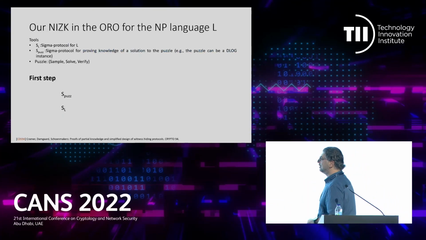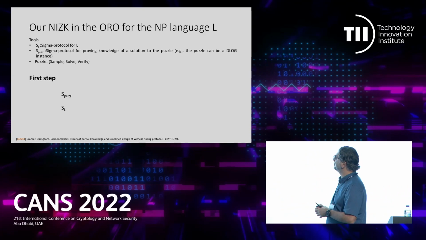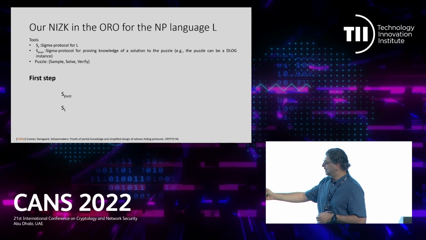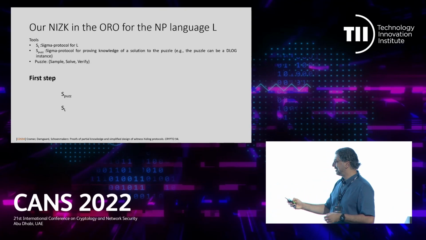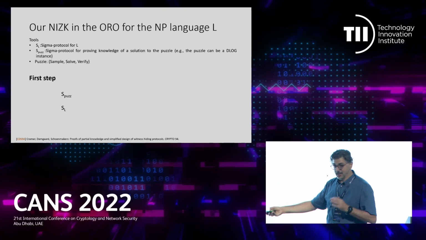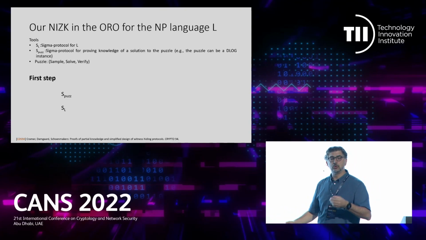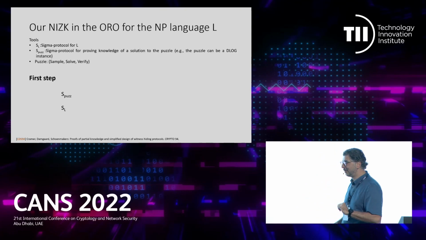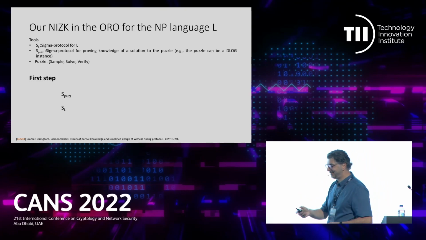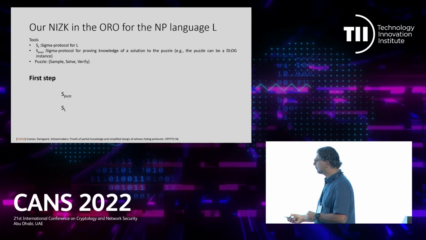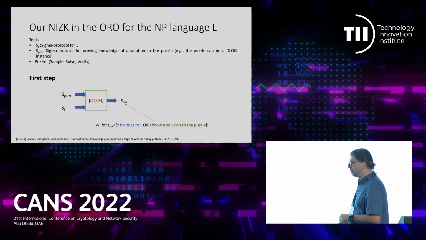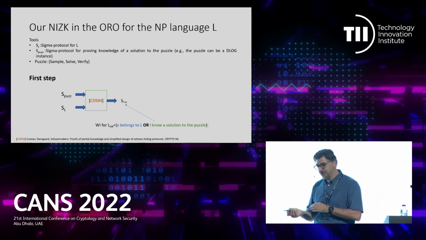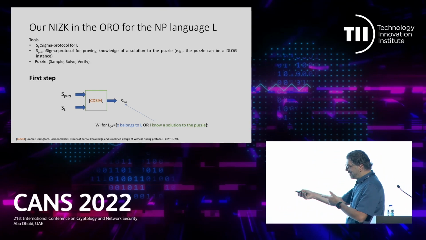All right, why is this useful? Because this is our construction. So we start basically with the sigma protocol for proving that X is in L. It's SL, the sigma protocol. Then there is the sigma protocol to prove that I have a solution of the puzzle. There exists also a sigma protocol for instantiations of these cryptographic puzzle systems. So we combine them with CDS94 so that you prove either I know X in L or I have a solution of the puzzle. We combine them with this technique.